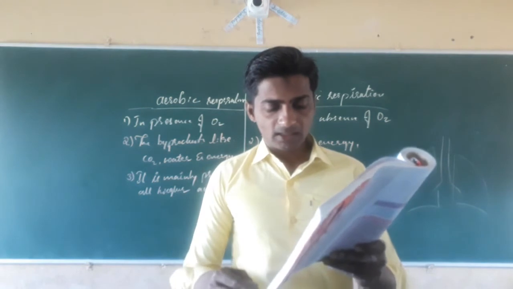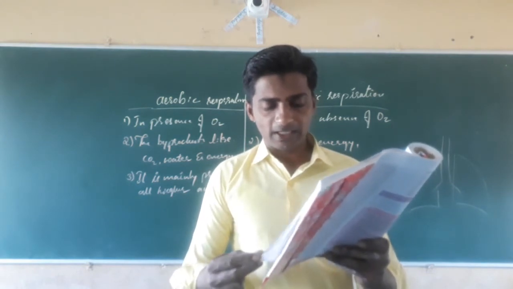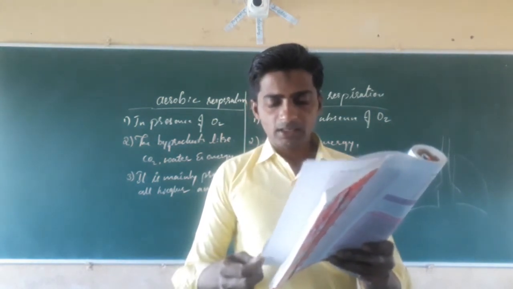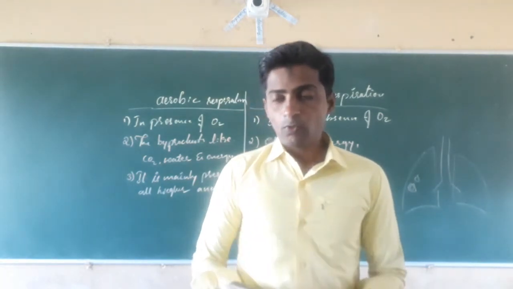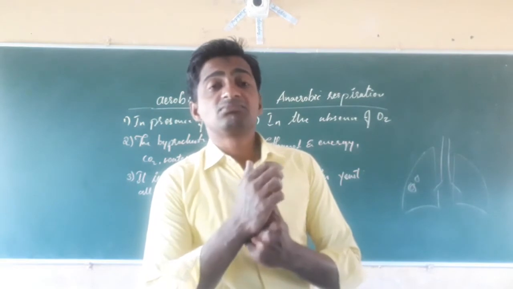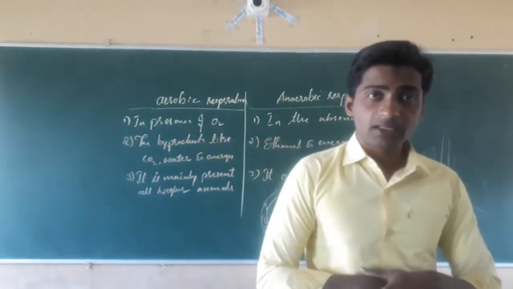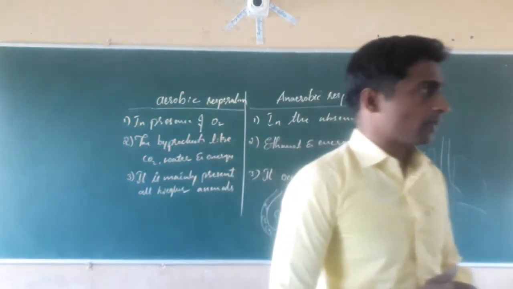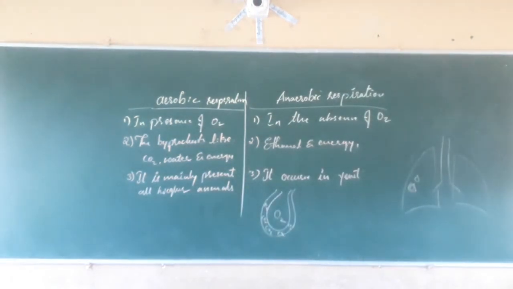what would be the consequences of a deficiency of hemoglobin in our body? See what happens, dear students. The red pigment present in our blood is called hemoglobin, which is present in the red blood cells.